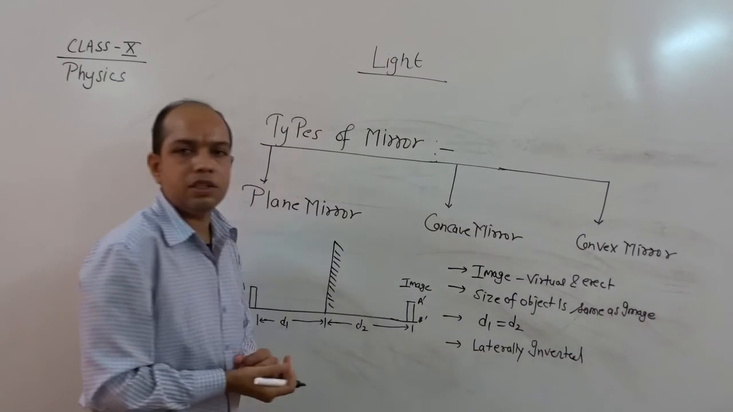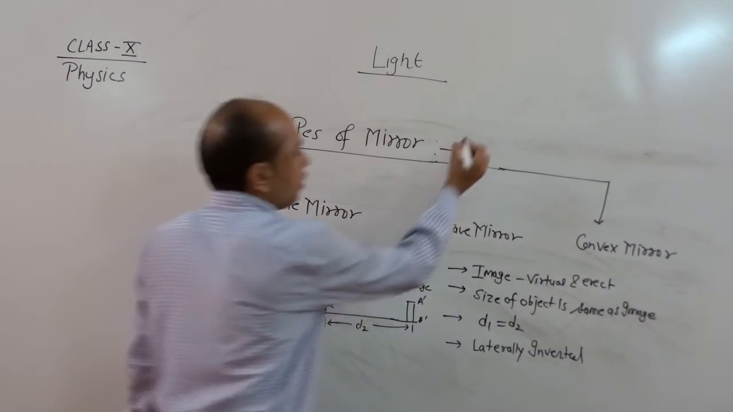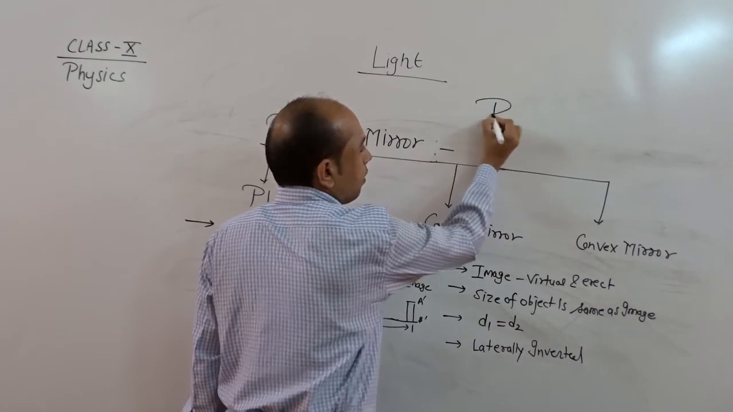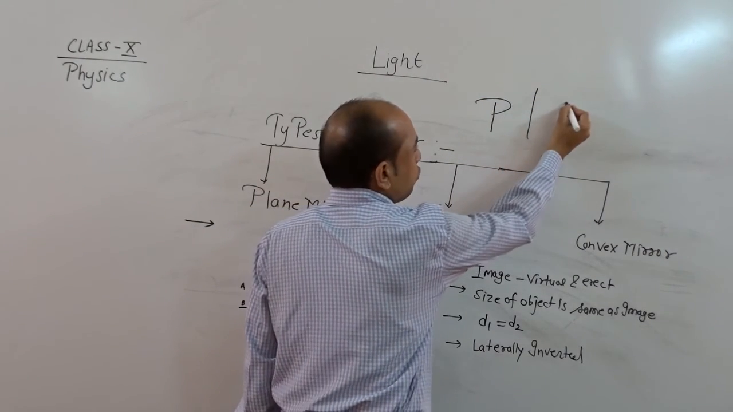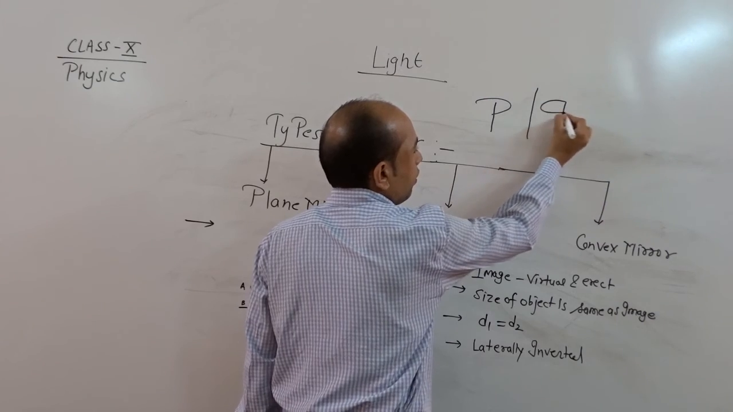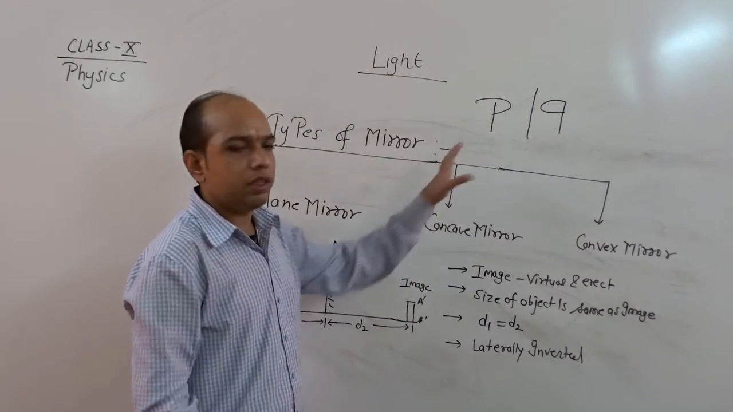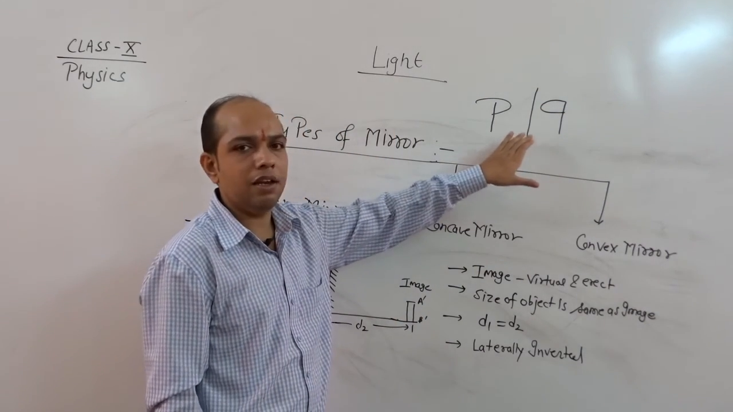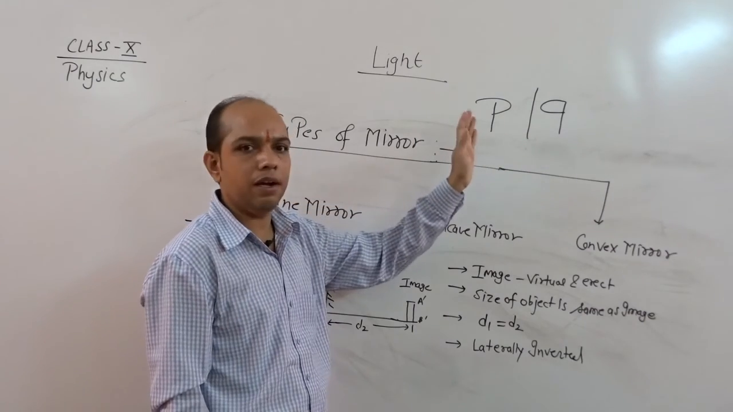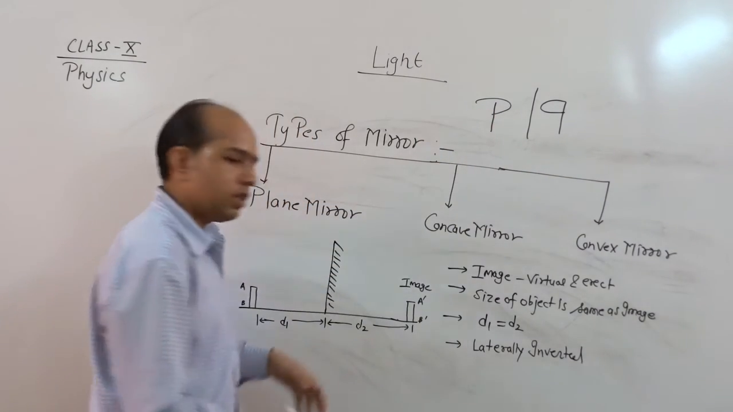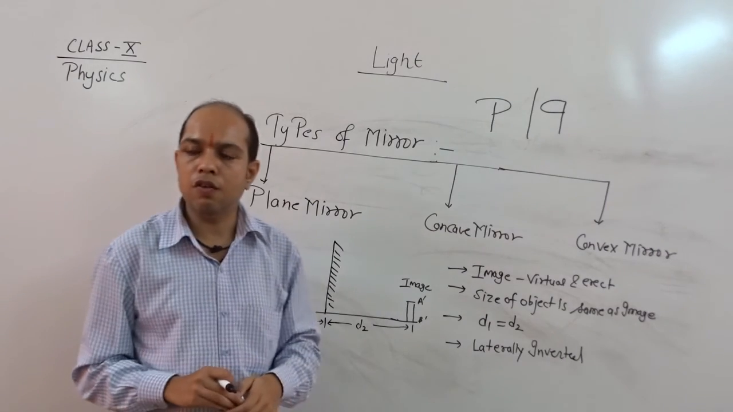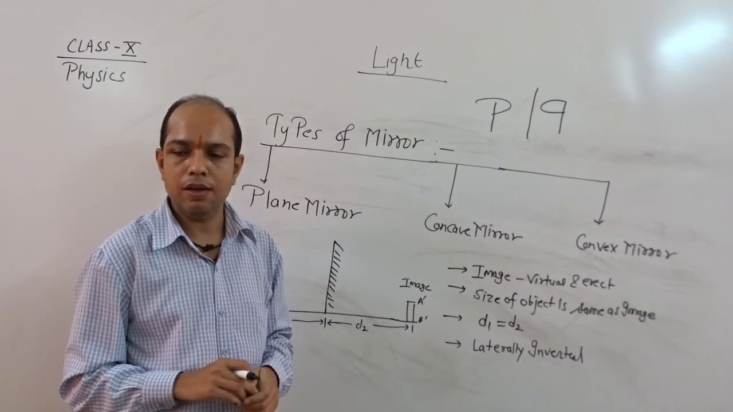Laterally inverted means when we write the letter P, for example, and see it in the mirror, this P appears to be reversed. So this indicates lateral inversion. That means right appears to be left and left appears to be right. So this is the characteristic of a plane mirror.